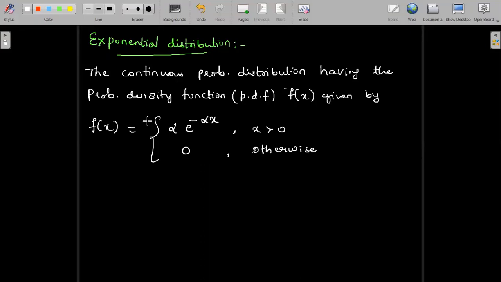So exponential distribution f of x is defined as alpha e power minus alpha x for x greater than 0, and 0 in all other range, meaning x less than or equal to 0. It is defined as f of x equal to 0, where alpha is greater than 0. And f of x defined in this way is known as exponential distribution.